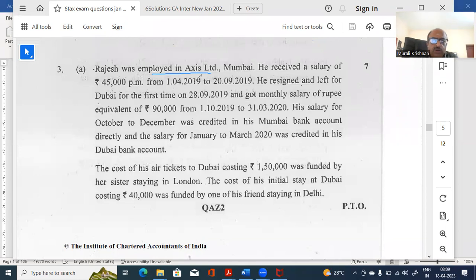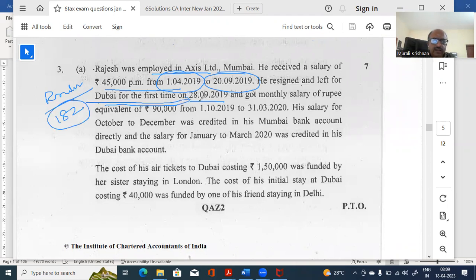He was employed by Axis Limited, Mumbai. He received how much? 45,000 per month from, again, these dates are what is significant. Be careful. 45,000. He resigned and left for Dubai for the first time on 28/9. Now, the moment you look at the date, whether he is a resident in this year or non-resident, you have to check. Now, what is it? 182 days.